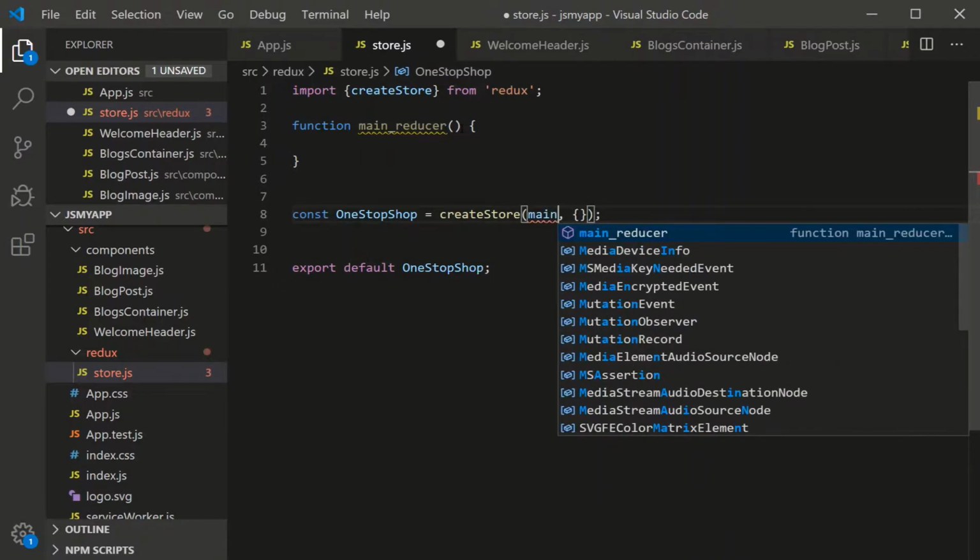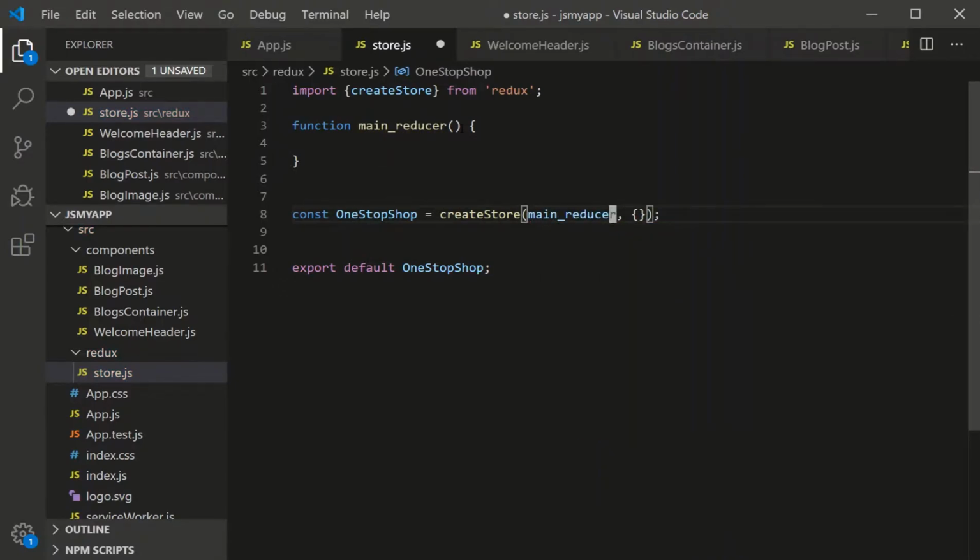So the first argument is the thing that's going to manage the store. The second argument is optional, if you want to override the default state, which we'll get to in a second. And the third argument is also optional. It's outside the scope of this tutorial, but it's enhancements or middleware.